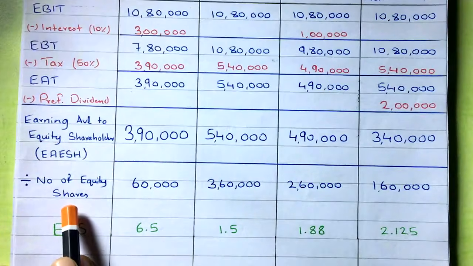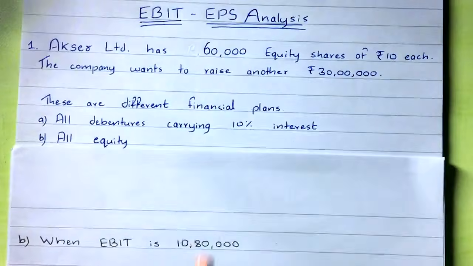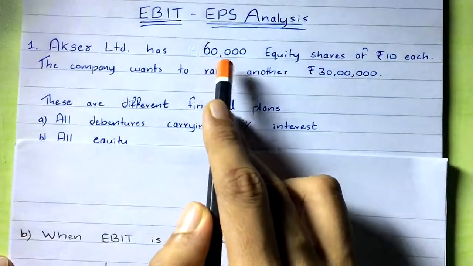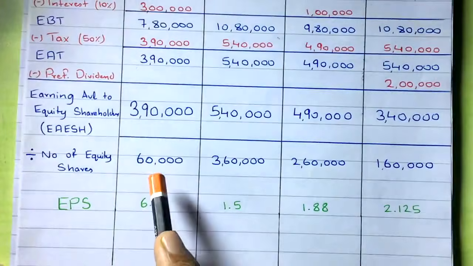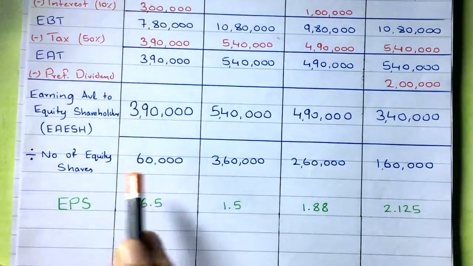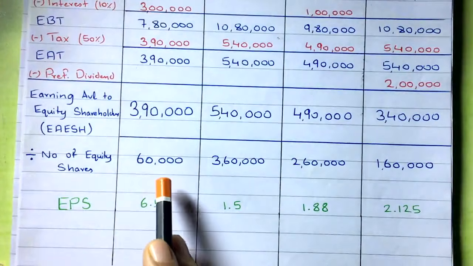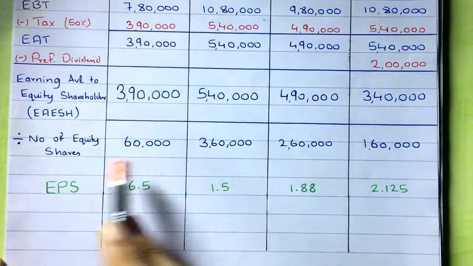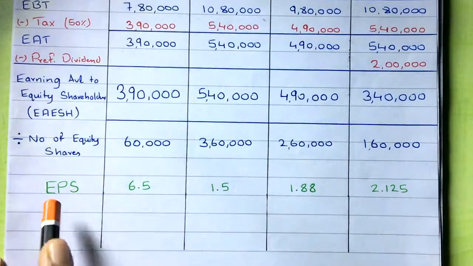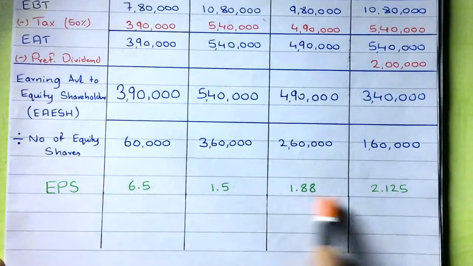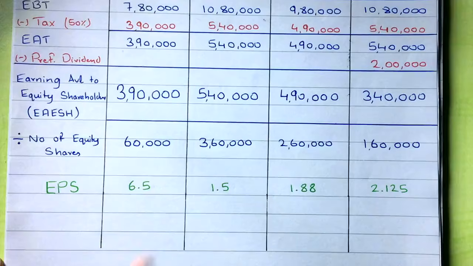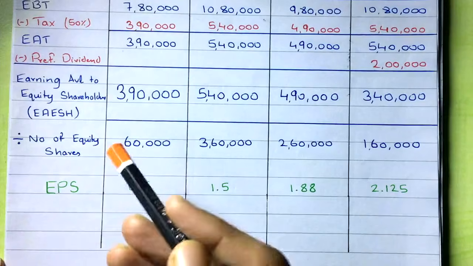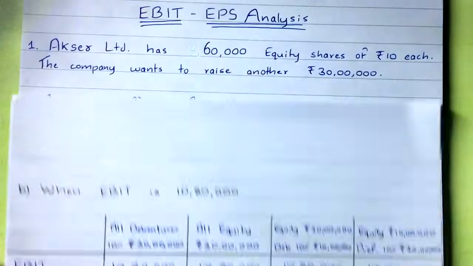And as I said earlier, you have to consider the already issued equity shares in each and every plan. In each and every plan you have to consider the number of equity shares. Fine. And then you have to divide that. After dividing, you will get EPS, and the plan which has the maximum EPS, that plan will be selected. Simple, right? So this is what you have to do. And as I said earlier, you have to consider the already issued equity shares.